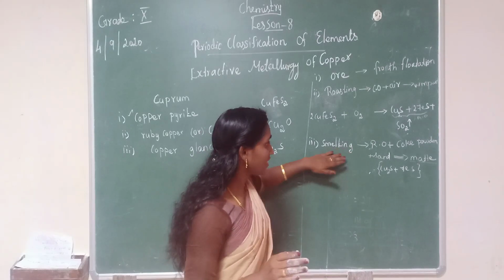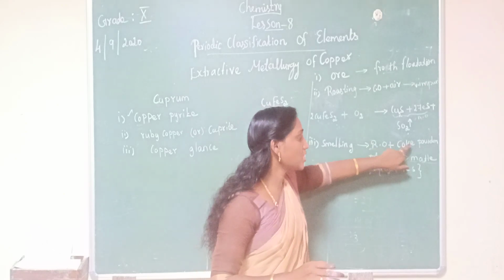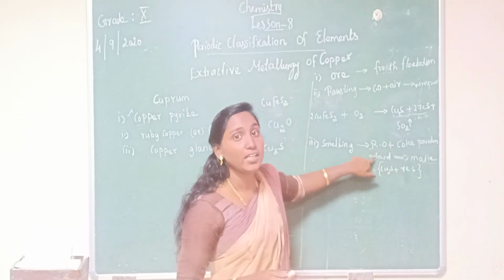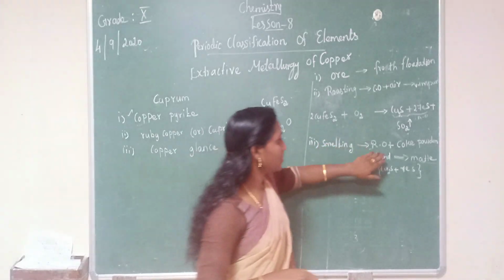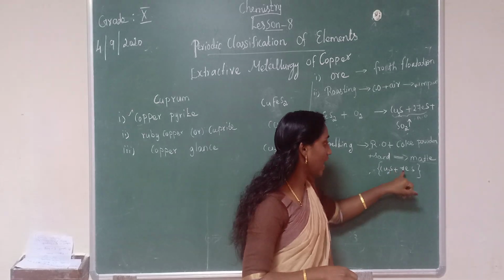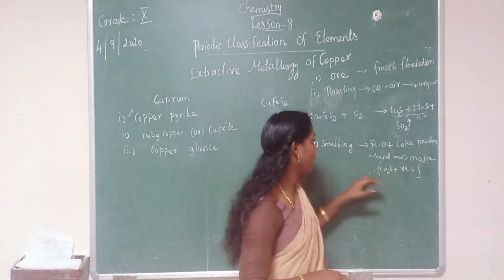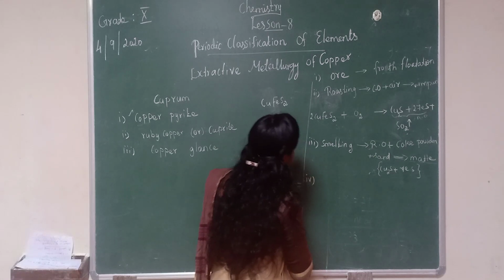So in this smelting process, the roasted ore is mixed with coke powder and sand and taken in a blast furnace. When heated, it gives matte. Matte contains Cu2S and FeS. Okay, the next one.